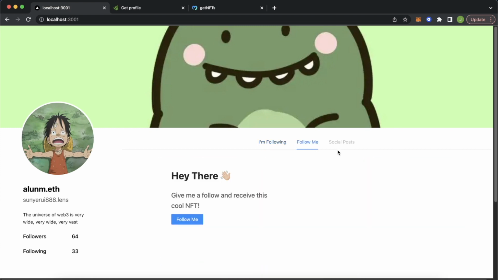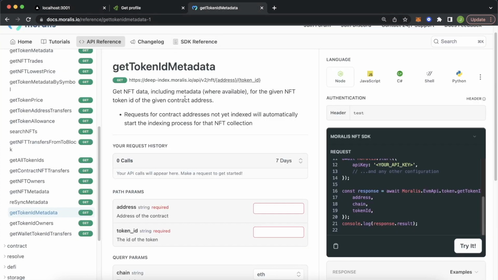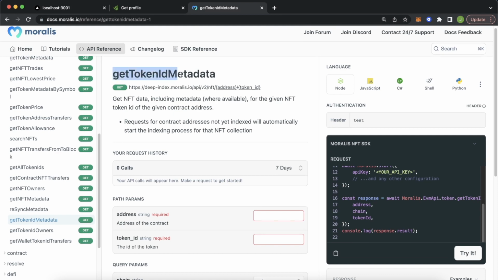Now, finally, let's do the follow me. So we have the follow NFT address as well. So we can use the Moralis NFT API to get the details for the NFT that users will get for following alum.eth. So let's go ahead and do that quickly as well. All right, before we jump into Visual Studio Code, let's go check out the Moralis documentation to see which endpoint we're going to use. We're going to use this endpoint called get token ID.